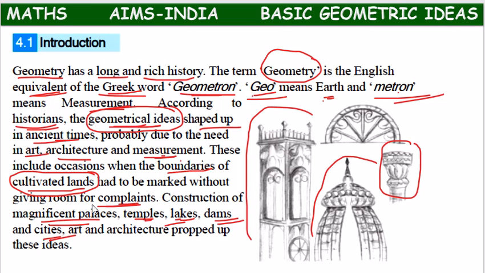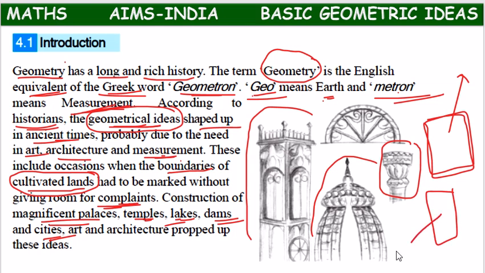To avoid complaints between persons, this measurement of land belongs to this person, this measurement of land belongs to the second person, like that.